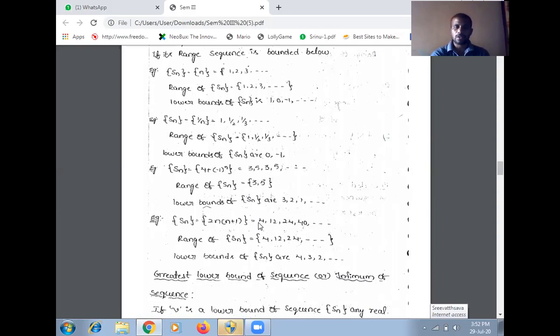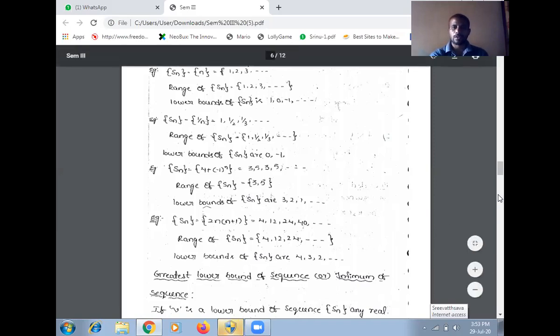So now observe this sequence. It is an increasing sequence. So the range of this sequence is 4, 12, 24, and so on. So here 4 is the lower bound of this sequence. At the same time, 3, 2, 1, 0, -1, -2, -3, these all values are also lower bounds of this sequence. So 4 is a lower bound of this sequence. Now I am going to another definition.